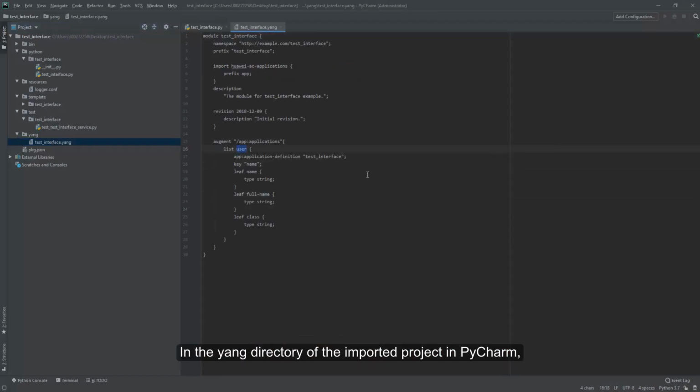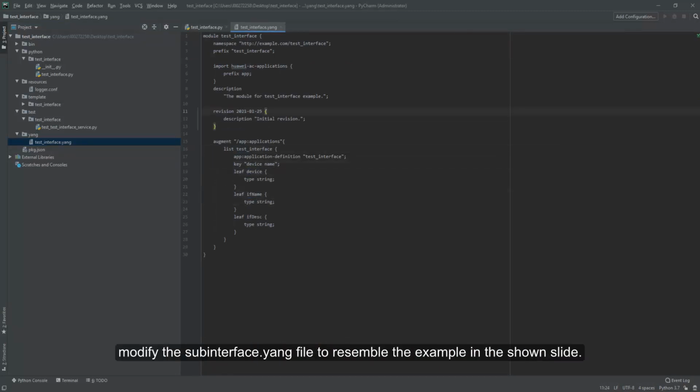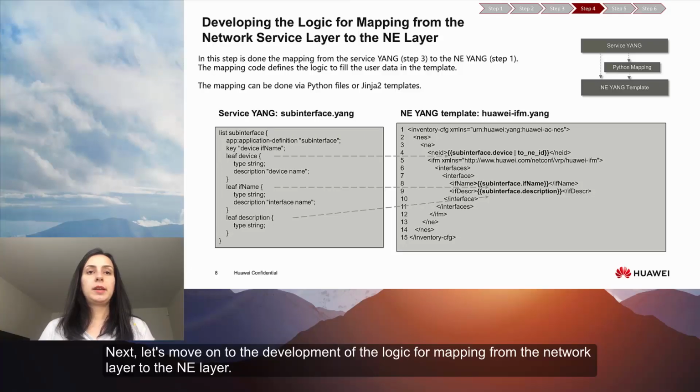In the Yang directory of the imported project in PyCharm, modify the subinterface.yang file to resemble the example shown in the slide. Next, let's move on to the development of the logic for mapping from the network layer to the NE layer.